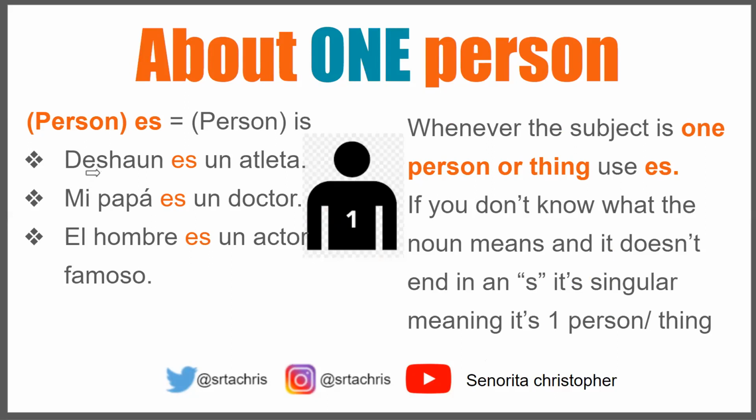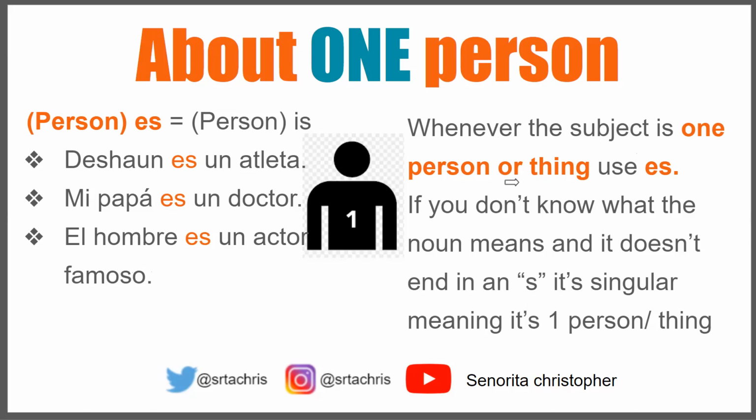Here are some examples. Deshaun es un atleta. Mi papá es un doctor. El hombre es un actor famoso. You can see how it matches up with our framework: person's name, es, and then a description. So whenever the subject is one person or thing, we use es.